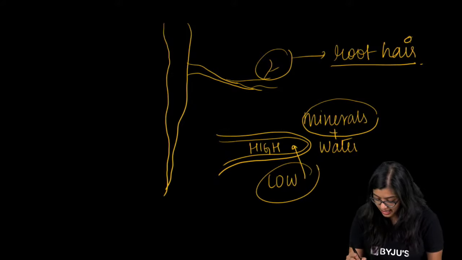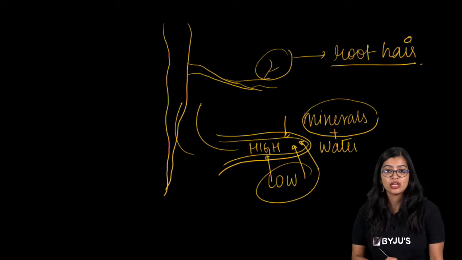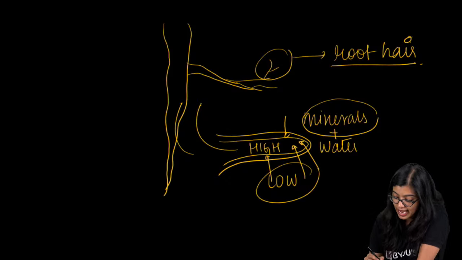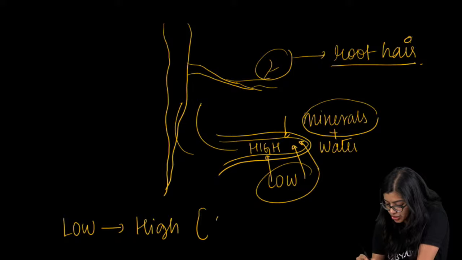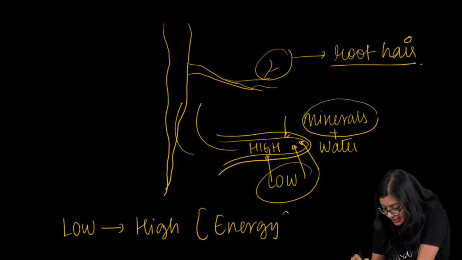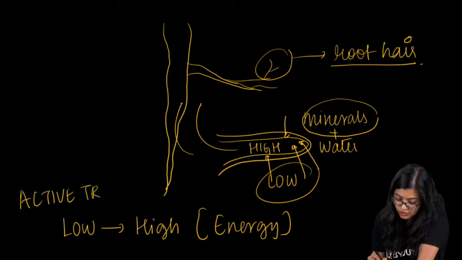Still, the plant needs to take it up so that it can get transported. So there is movement from a region of low concentration to high concentration, and for this it needs energy. This is an example of active transport.